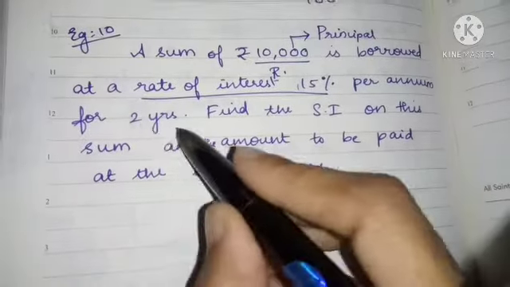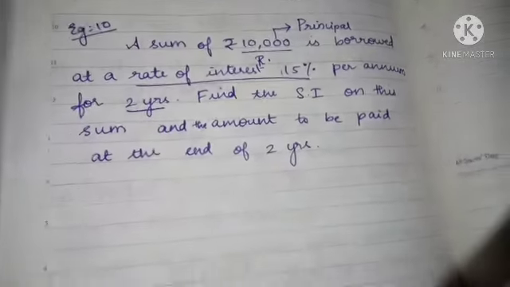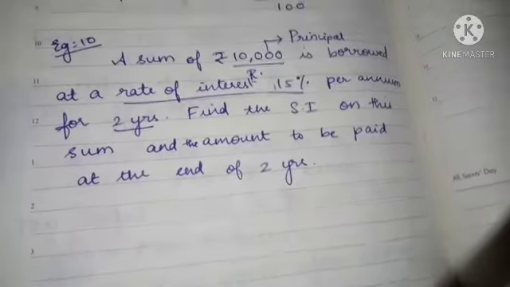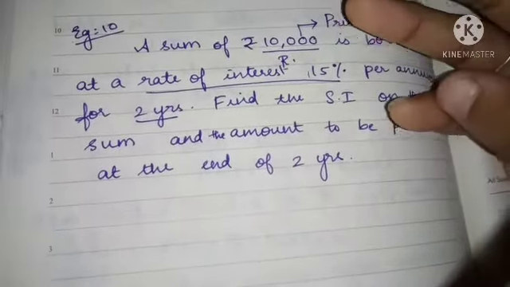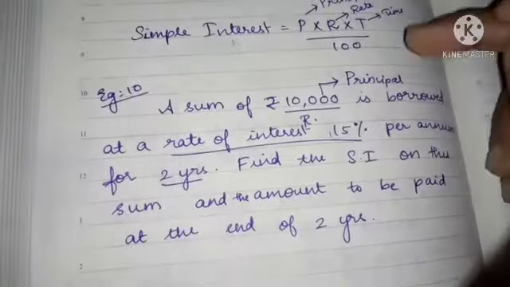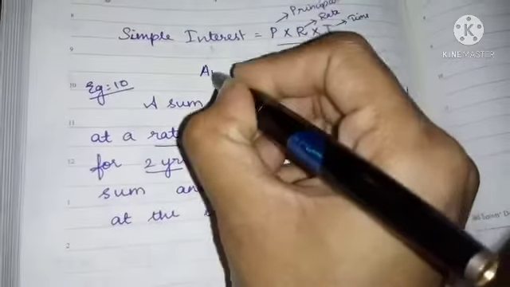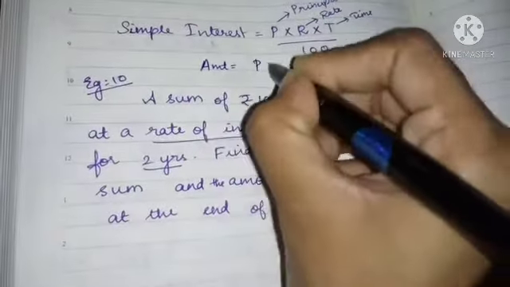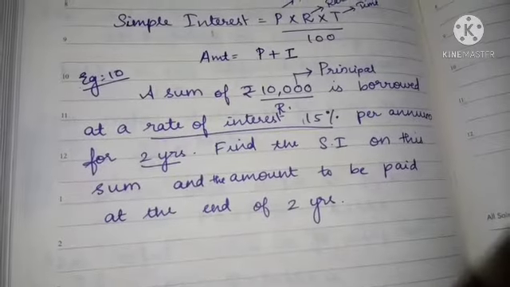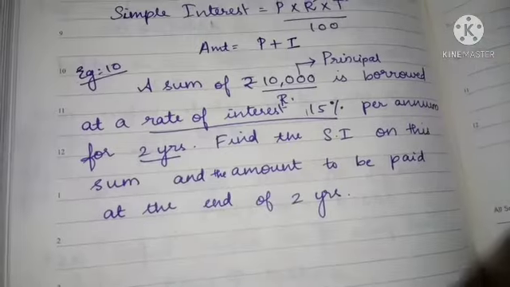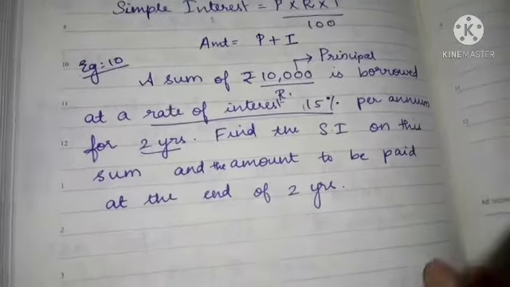Then for how many years? 2 years. Find the simple interest on this sum using the formula. Then we should find the amount, that is, how much they are paying at last. Principal plus interest is the amount formula. Using that we find the amount we pay at the end of 2 years.